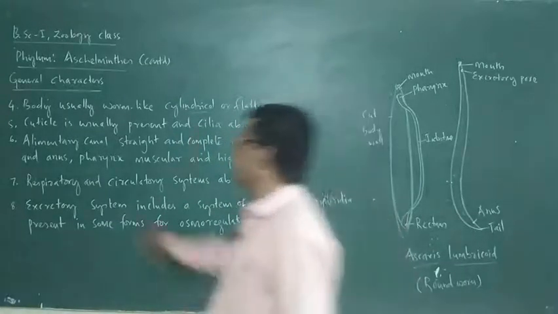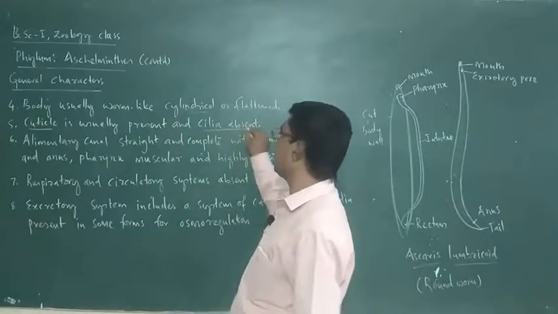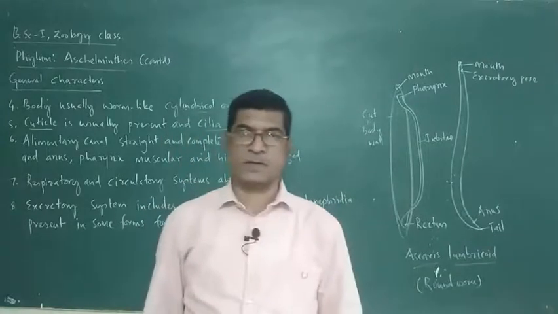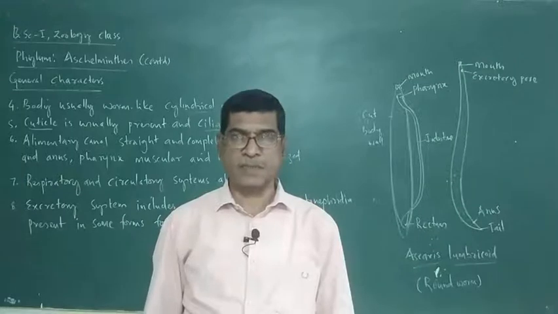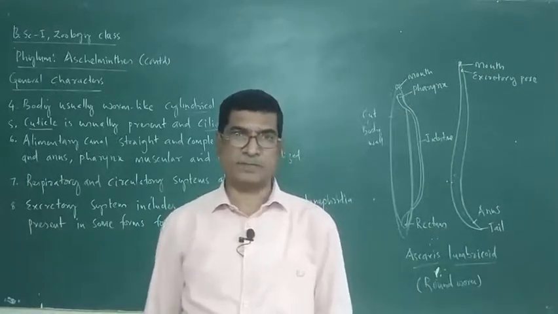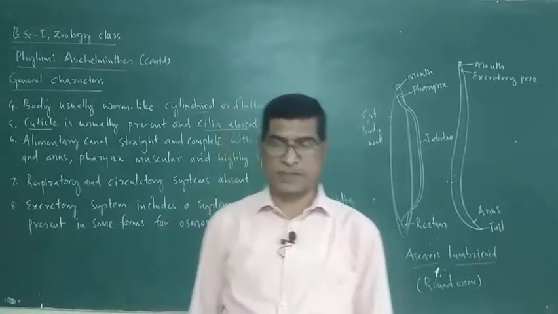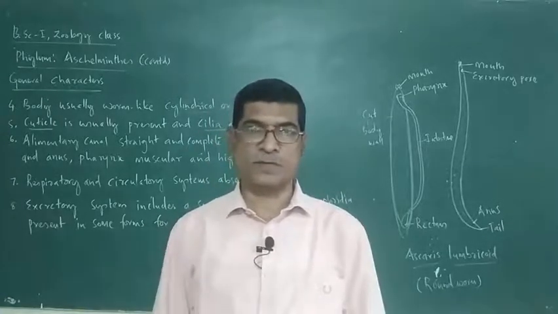Cuticle is usually present and cilia absent. Since most of these are parasites, they are externally covered by cuticle. They lead an endoparasitic life. They live inside the body of their host animals.